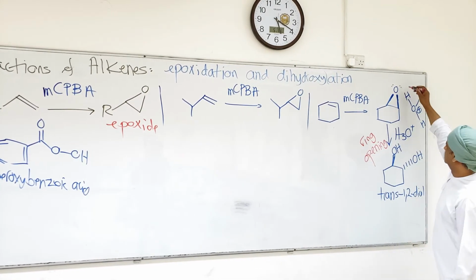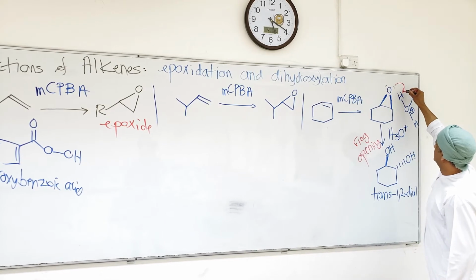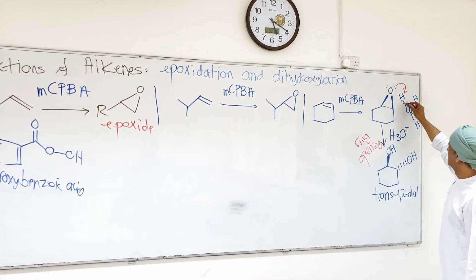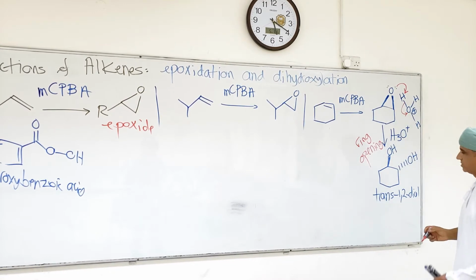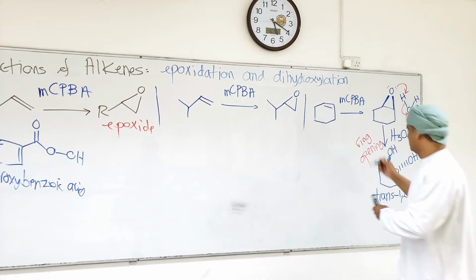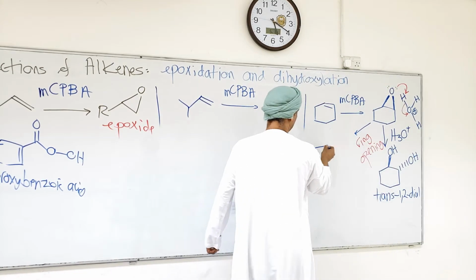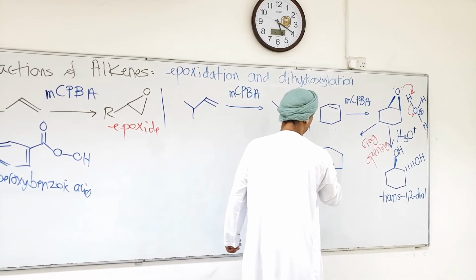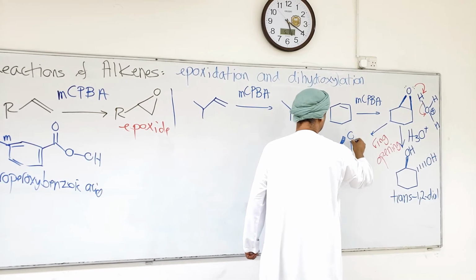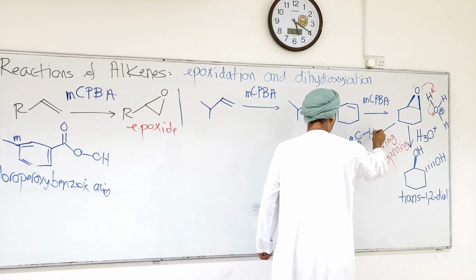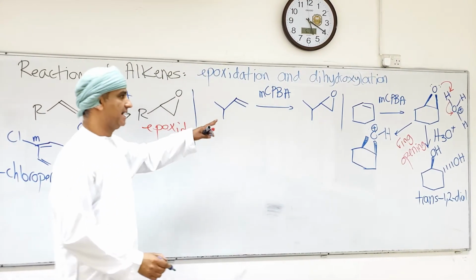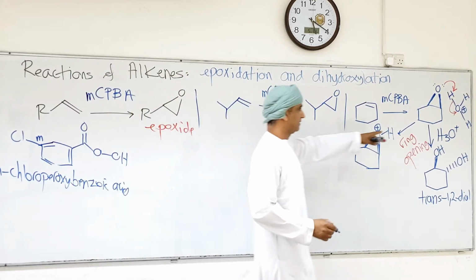The epoxide will be protonated by the hydronium ion, and that hydrogen-oxygen bond breaks, releasing electrons to the positively charged oxygen. If that's the case, then this intermediate would be obtained, a protonated epoxide.